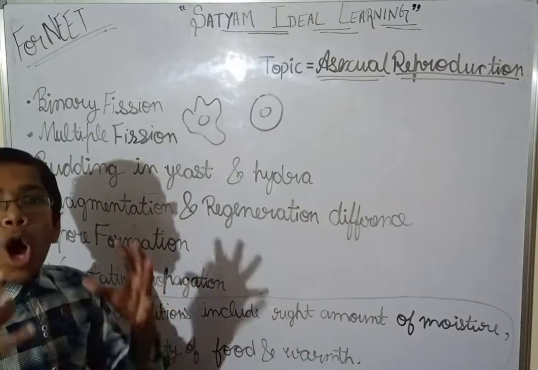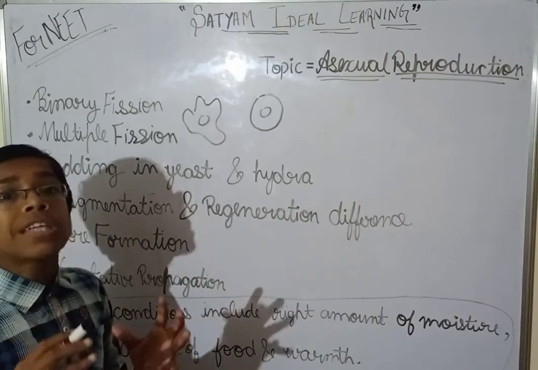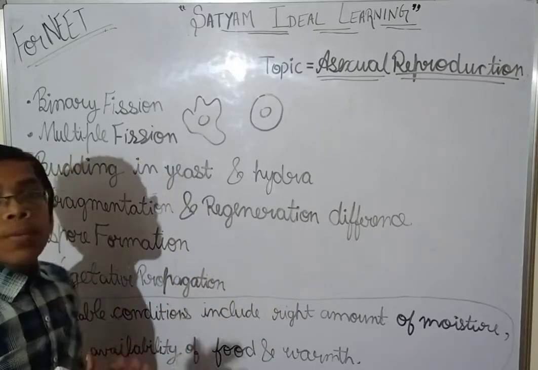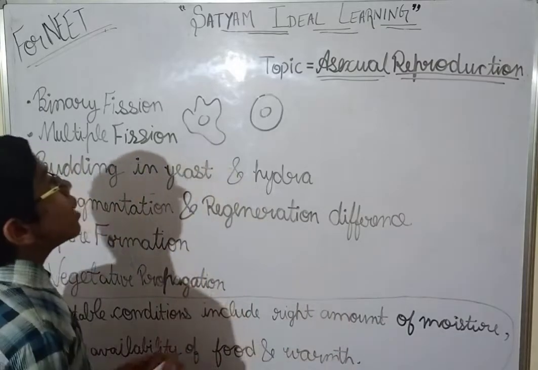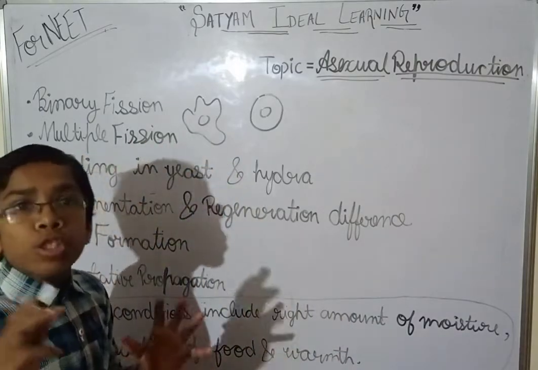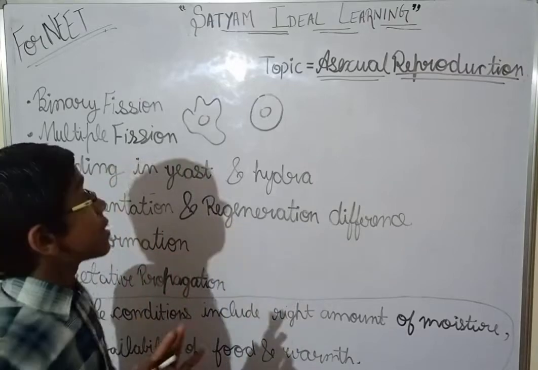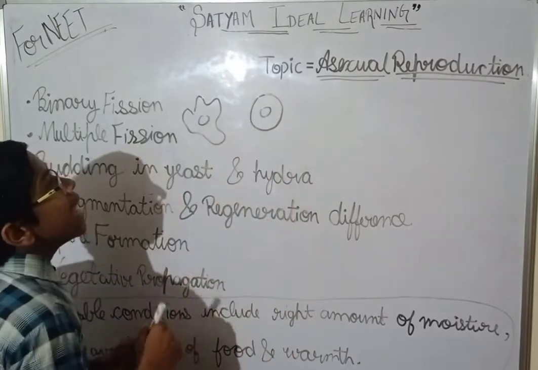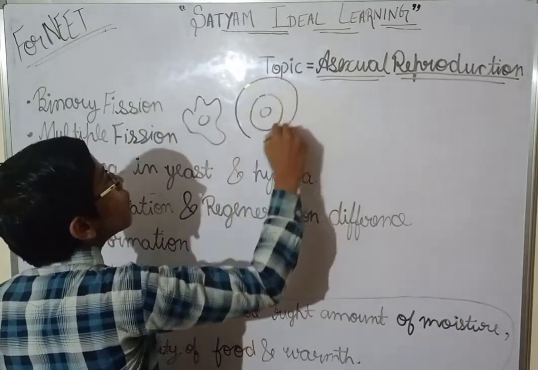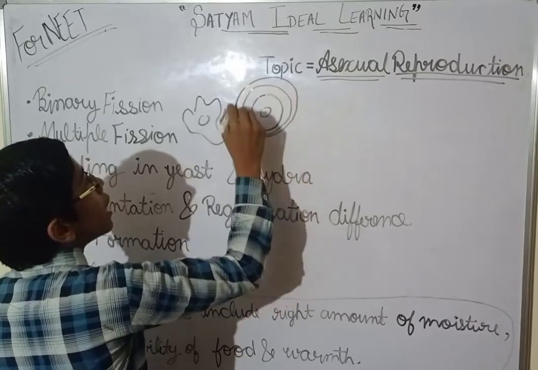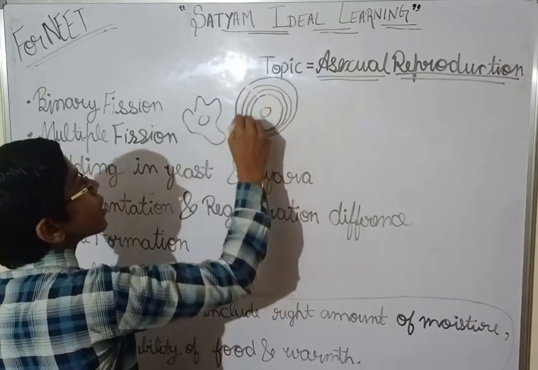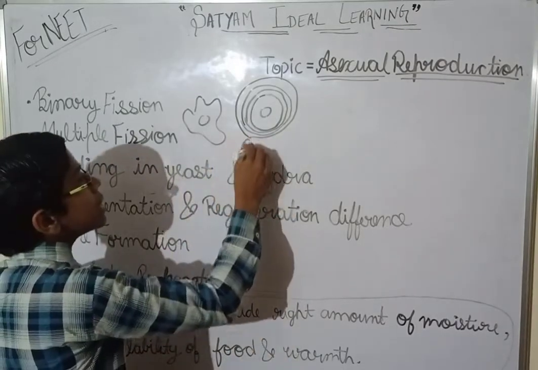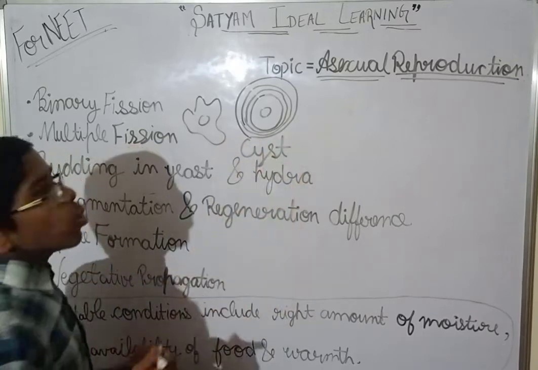To conserve its energy, it slows down all its life processes. By slowing down all the life processes it conserves its energy, and forms a three-layered wall around it. The cell in this state is known as a cyst.